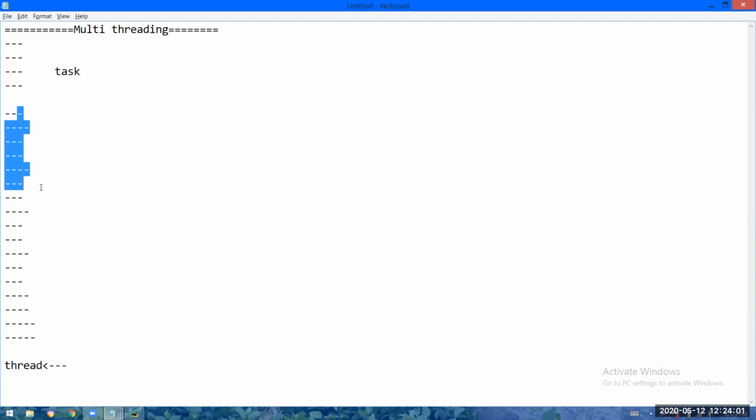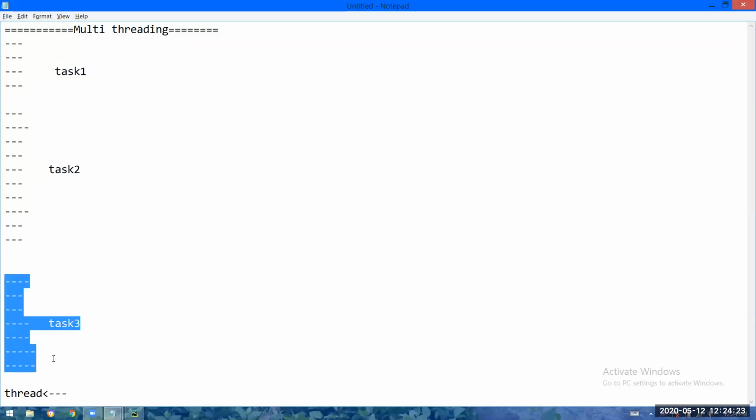If the code is executed up to here, let us say the second task will be performed. If this code is executed, let us say the third task is performed. So this is one program only, but if this program is completely executed, 3 tasks are going to be finished.